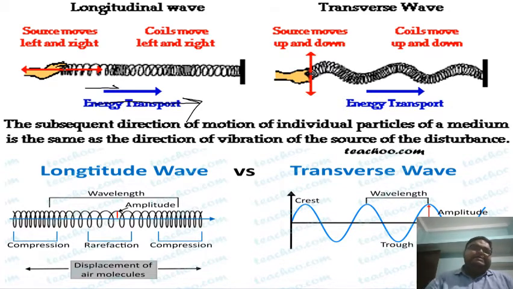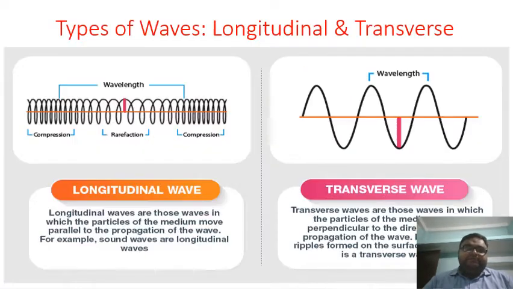So in the second case, in this picture, we will see that the energy is transported in this direction but the source moves up and down, right? So this is the transverse wave. Okay students, right? So longitudinal waves travel by compression and rarefaction, and transverse waves travel by crest and trough. Even this longitudinal wave can be represented by crest and trough. Okay students, so now let's move ahead.